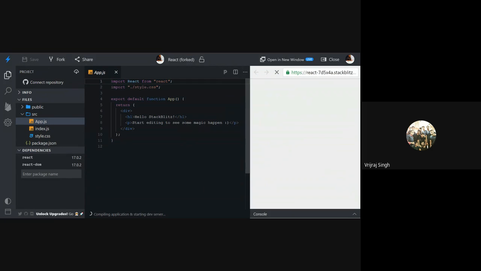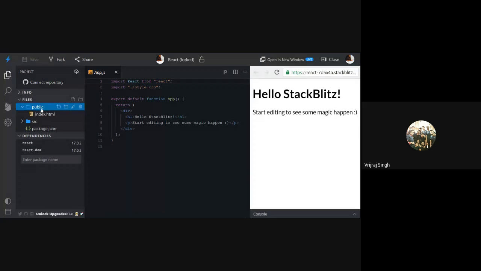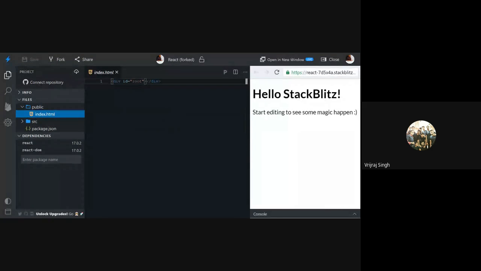So here we have a project architecture for React applications. We have an src directory and a public directory. Inside the public directory there is an HTML page, and inside the HTML we have a div element with the ID root. If you have experience with JavaScript, you define some ID and then write the logic in JavaScript, let's say document.getElementById().innerHTML equal to something. Similarly, React follows the same architecture.